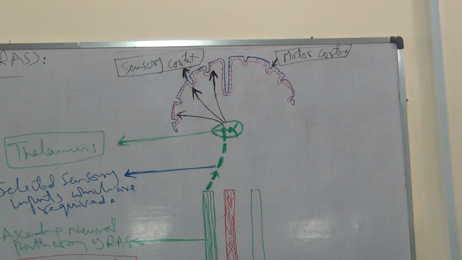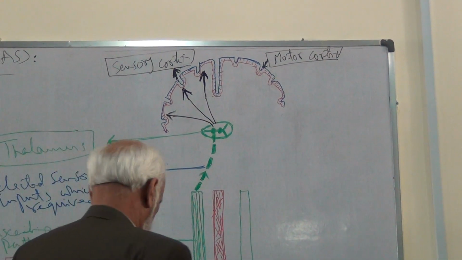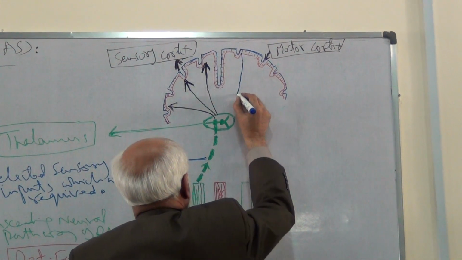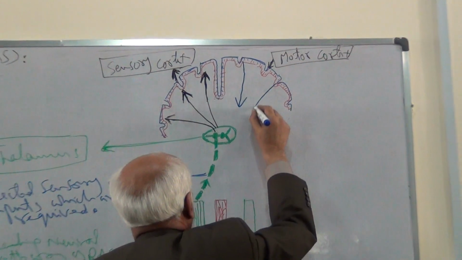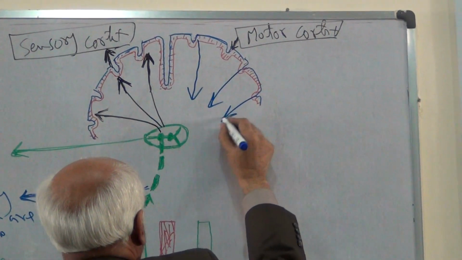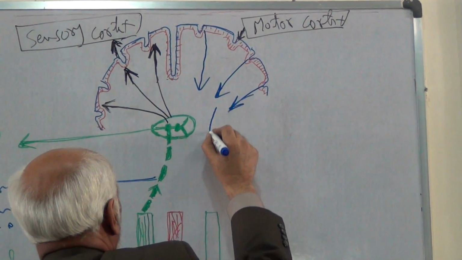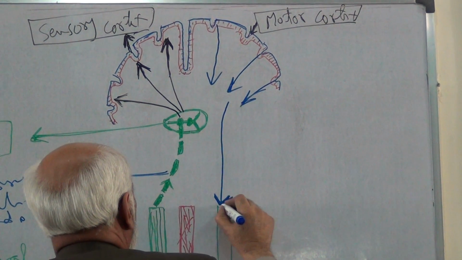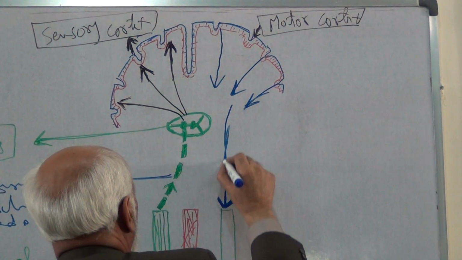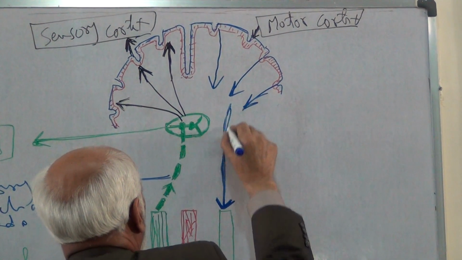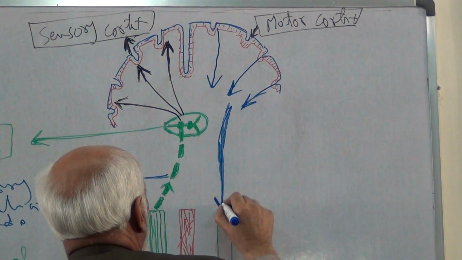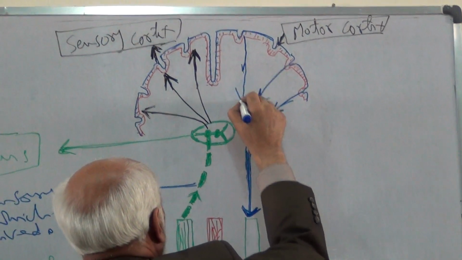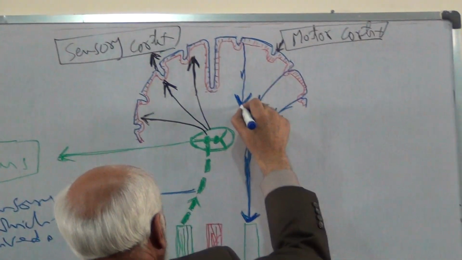Now from the motor cortex, the motor fibers descend and enter the descending neural pathway of the reticular activating system.